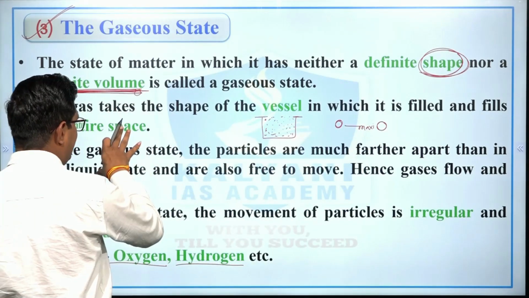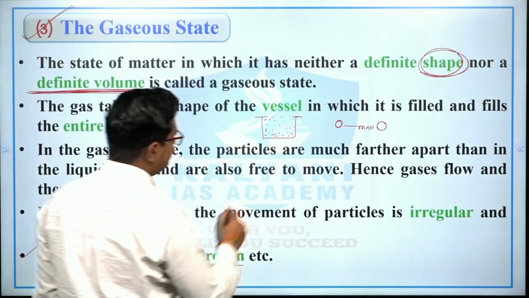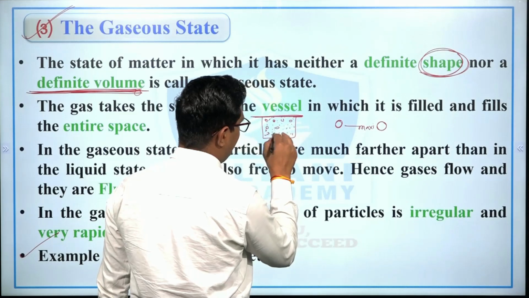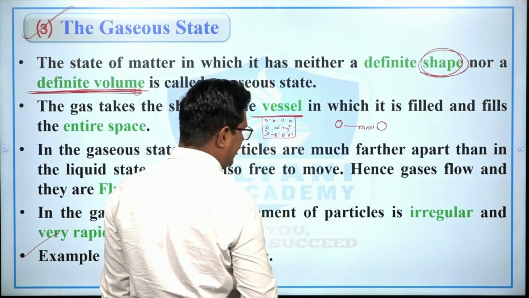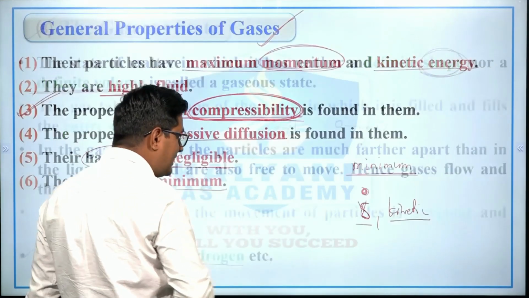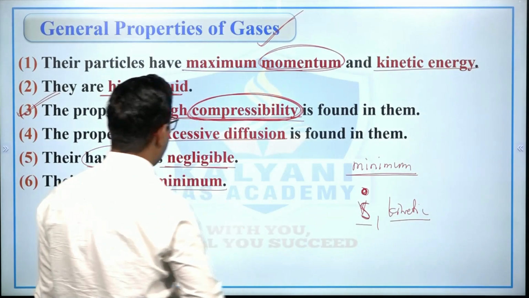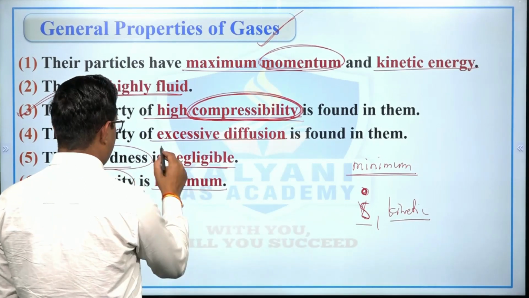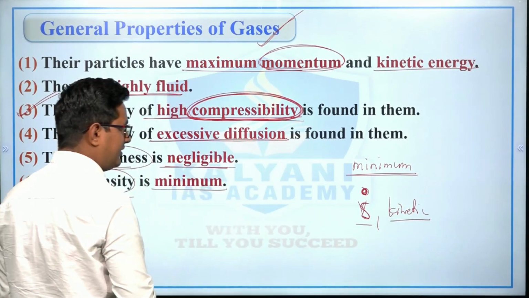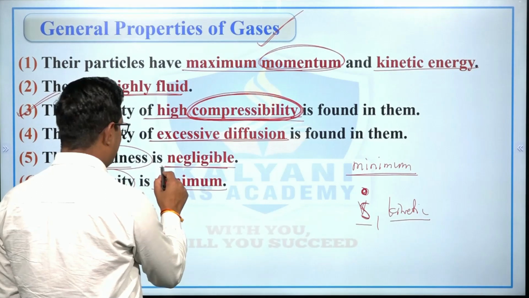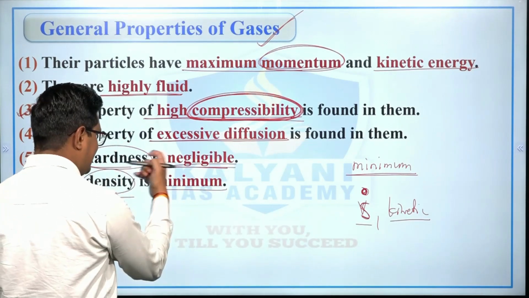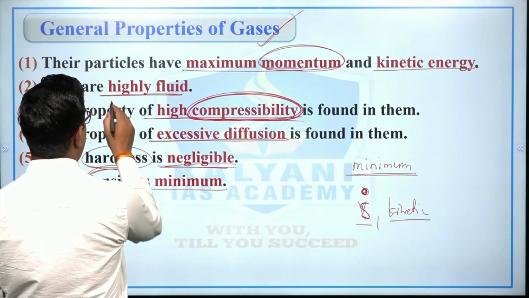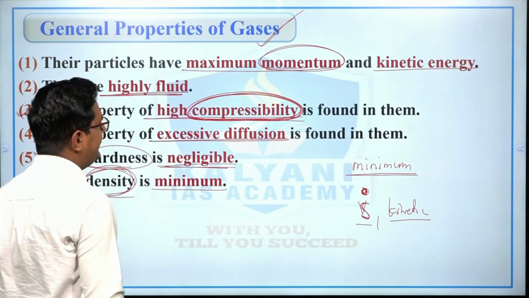And when we keep gases in a particular vessel, the gases fill up this vessel quickly, right? And because of this there is a high compressibility in gases, right? There is an excessive diffusion which is found in gases. The hardness is negligible and the density is minimum, and gases are highly fluid.